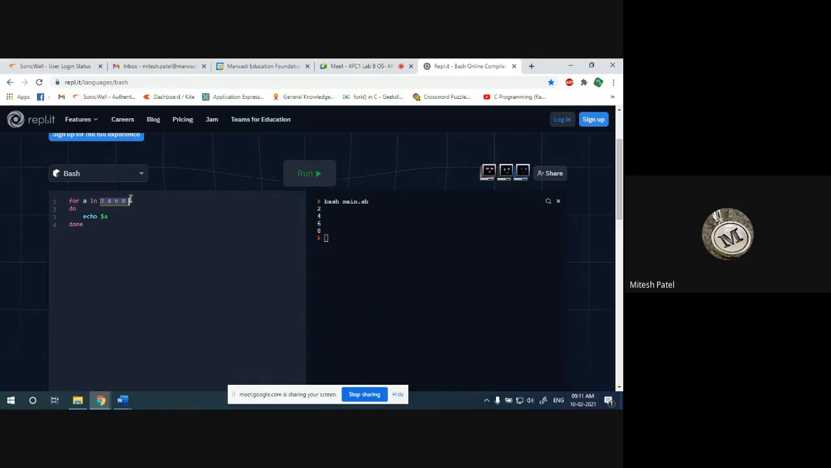Okay, now your task. Write a shell script to display 1 to 10 using loops. Loops means while and for, and the other syntax of for. Okay, while and for with all loops. This is your task.